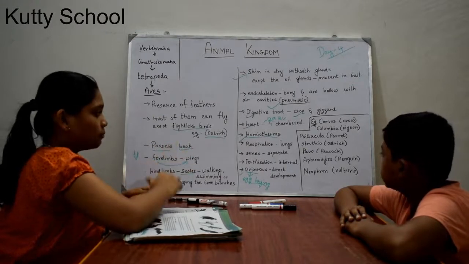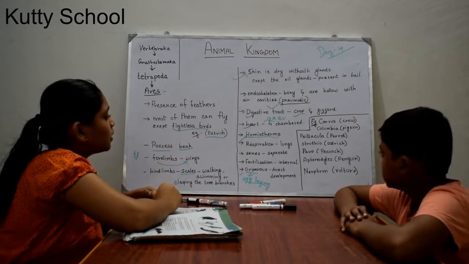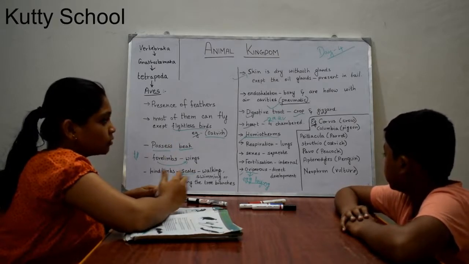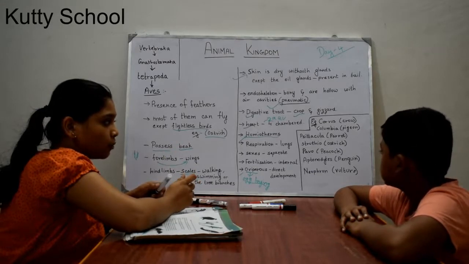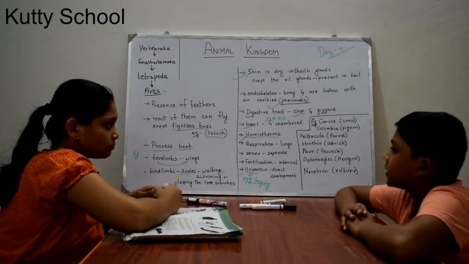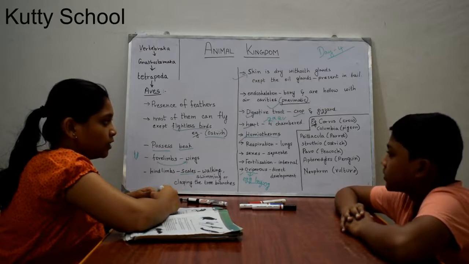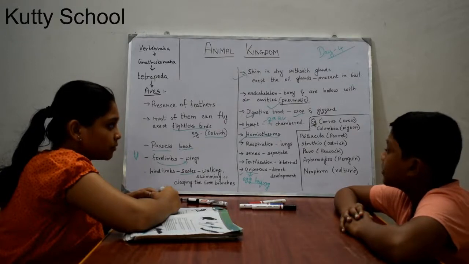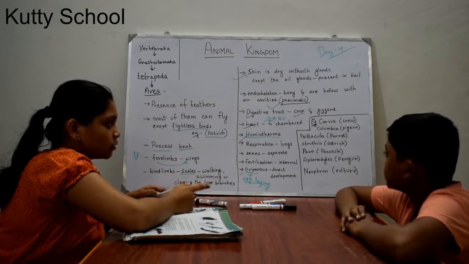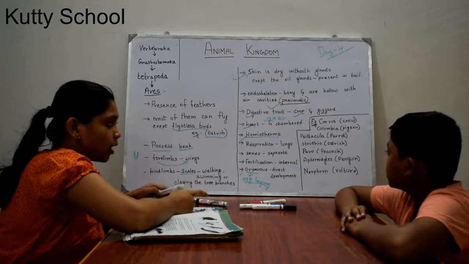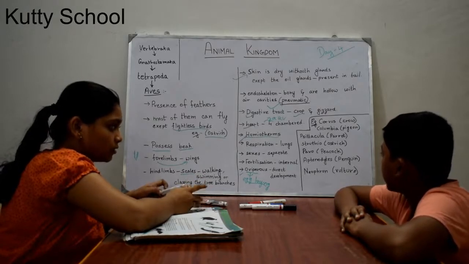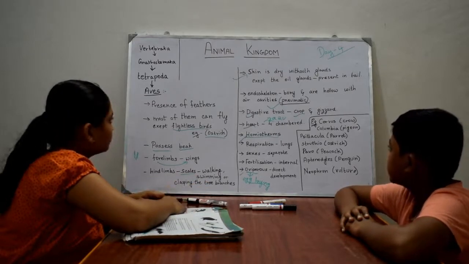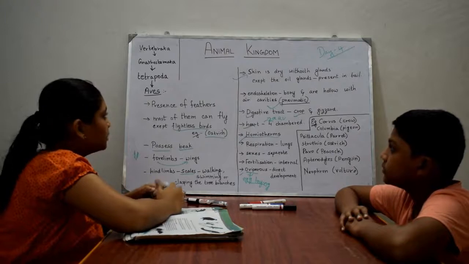Here are the important points, and examples of birds. We are going to see both scientific and common names. The names inside the bracket are common and outside the bracket are scientific. Corvus is the scientific name of crow, Columba is pigeon, Psittacula is parrot, Struthio is ostrich, Pavo is peacock, Aptenodytes is penguin, Neophron is vulture. So these are the examples. Now we have seen about birds. Next we will see about mammals.